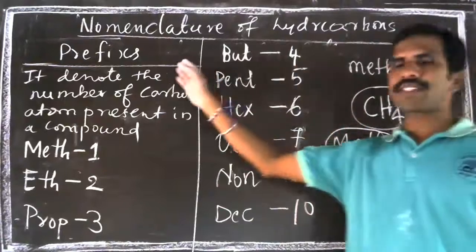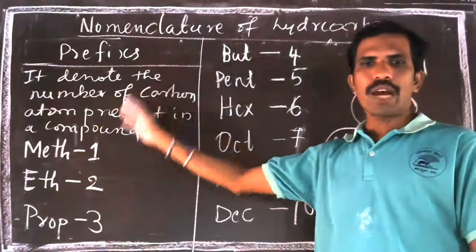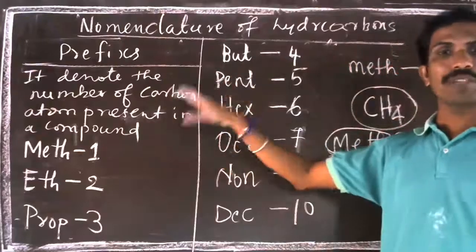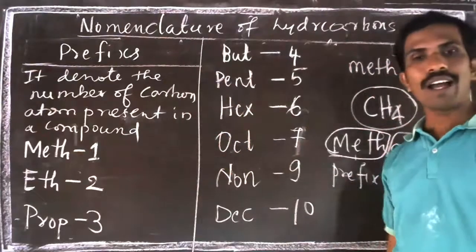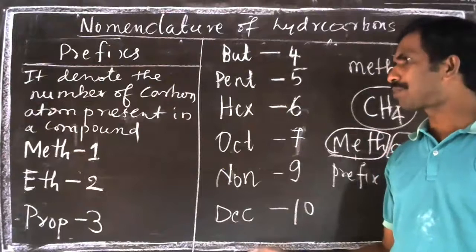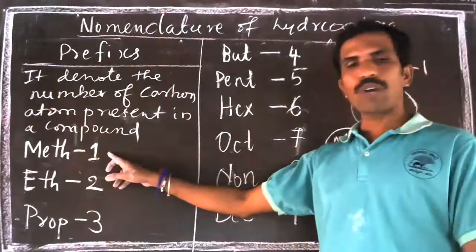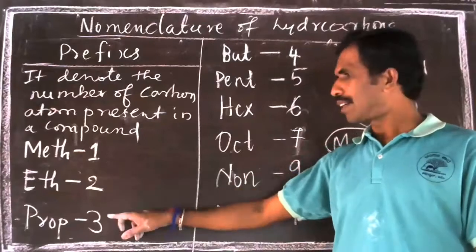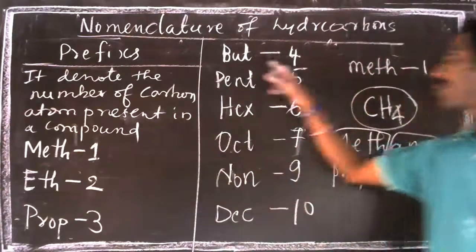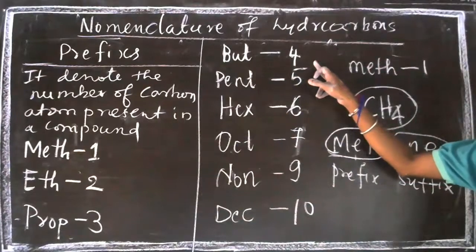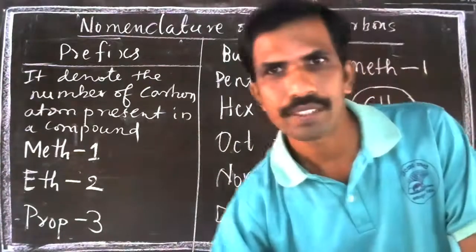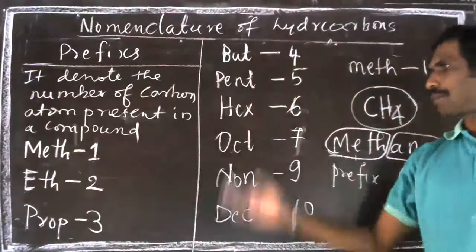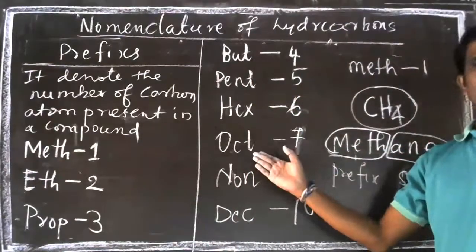According to IUPAC, they have made guidelines, rules and regulations to name the hydrocarbons or organic compounds. So if only one carbon atom is there, it means meth; 2 carbons means eth; 3 carbon atoms means prop; 4 carbon atoms means but; 5 carbon atoms means pent; 6 means hex; 7 means, sorry.